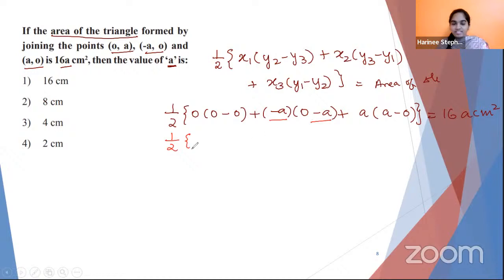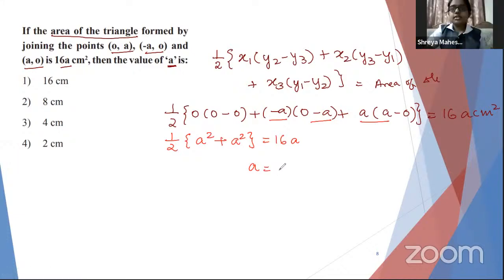Minus a into minus a becomes plus a square, and again there is one more plus a square, is equal to 16a. Let me see who finds the answer first for a. In YouTube chat also, students, you can post your answers.